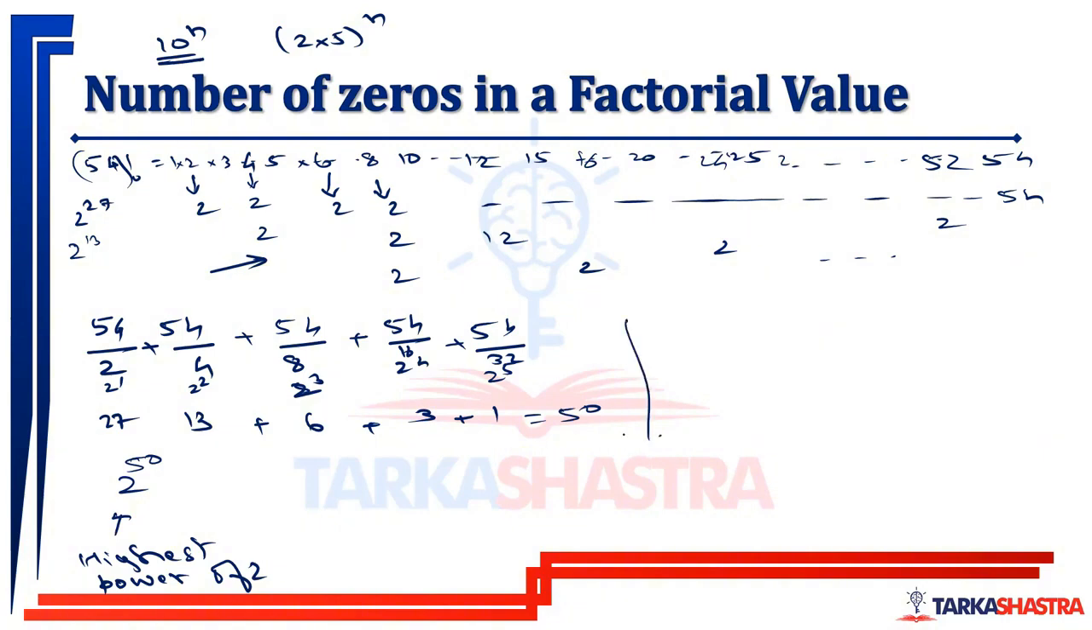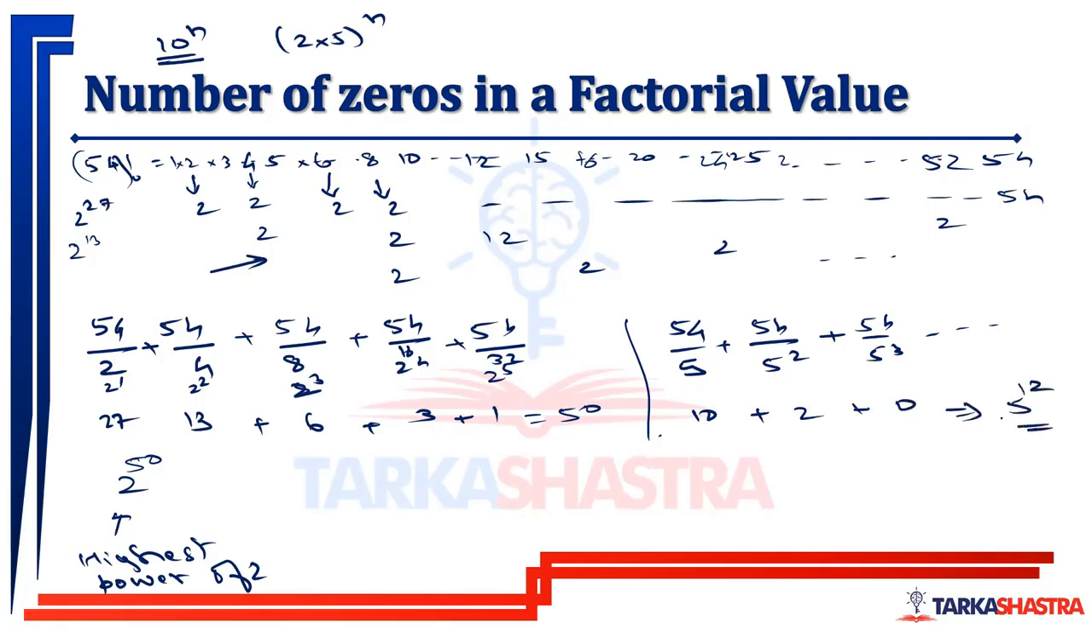Similarly, can I find out the highest power of 5? We find it by the same method. 54 divided by 5, 54 divided by 5 square, and 54 divided by 5 cube, and so on. 54 divided by 5 is 10. 54 divided by 5 square is 2. 54 divided by 125 is 0. So the highest power of 5 is 5 to the power 12.